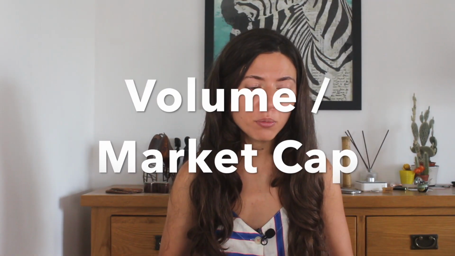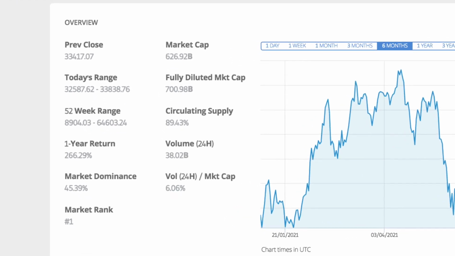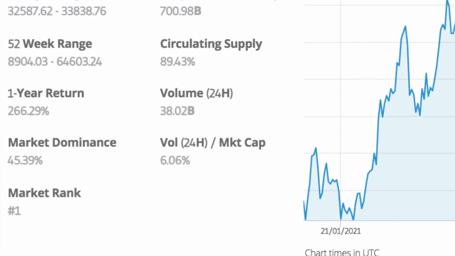And here we move on to the next stat, which is volume divided by the market cap. This stat is important because it shows you how popular this particular platform is for trading a certain coin. In case of Bitcoin, we see that the volume divided by the market cap is only 6%. So only 6% of the total volume was traded on Etoro in the last 24 hours.